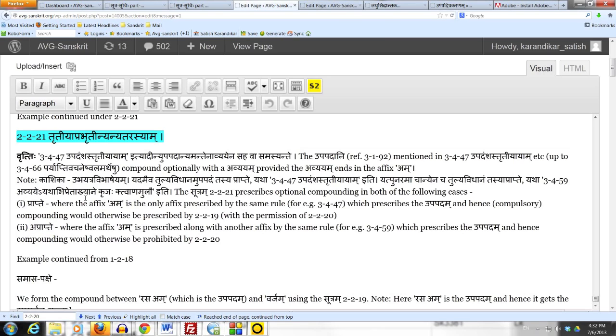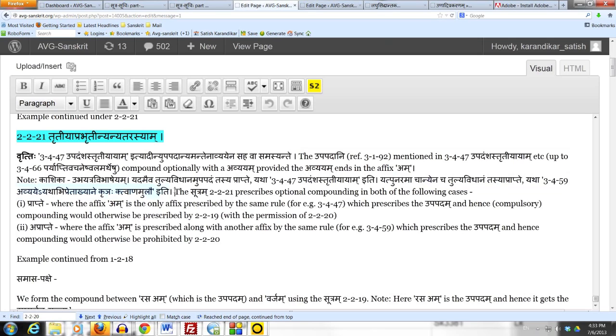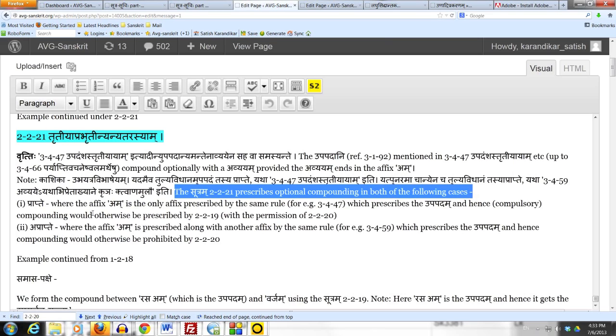In our case, what situation do we have? Yadamaiva tulya vidhanam upapadam tasya prapte yatha 3.4.47 upadamshastritiyayam iti yat punar namula chanyena cha tulya vidhanam tasya aprapte yatha 3.4.59 avyaye yatha vipretakhyaane kriyaha ktvanamulau iti. This means that the Sutram 2.2.21 prescribes optional compounding in both of the following cases.